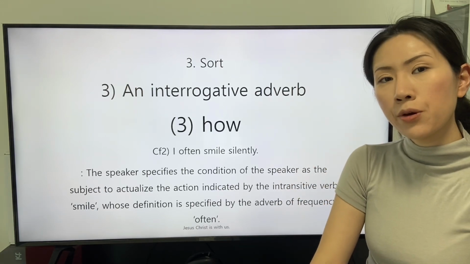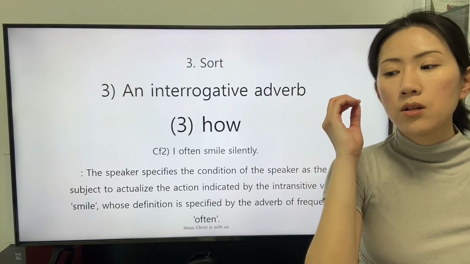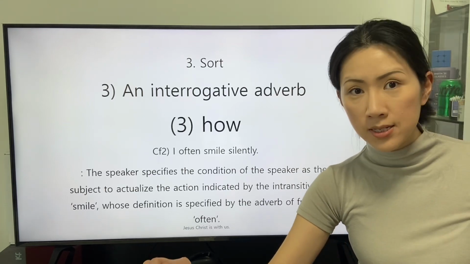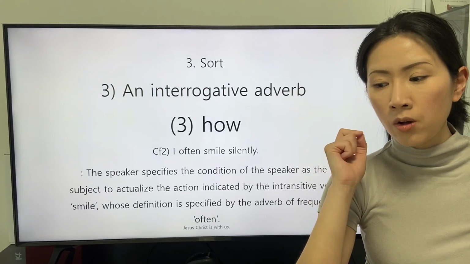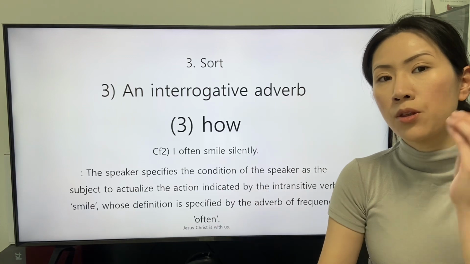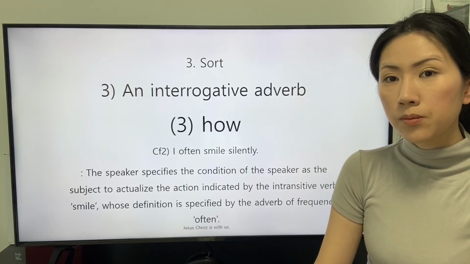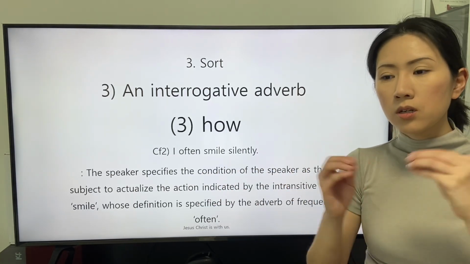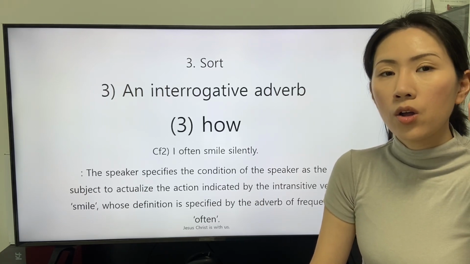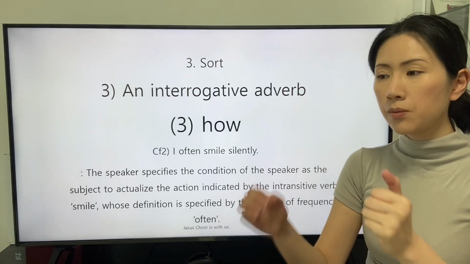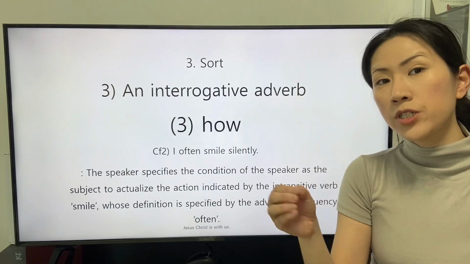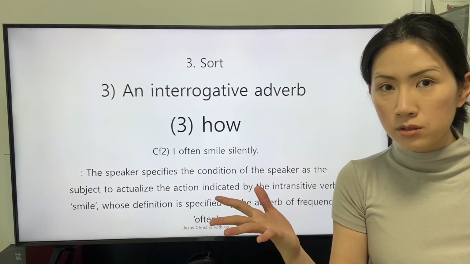The speaker who responds to the interrogative clause supposes the speaker is already in the condition. This clause reveals the next condition, the condition stated in the interrogative clause.